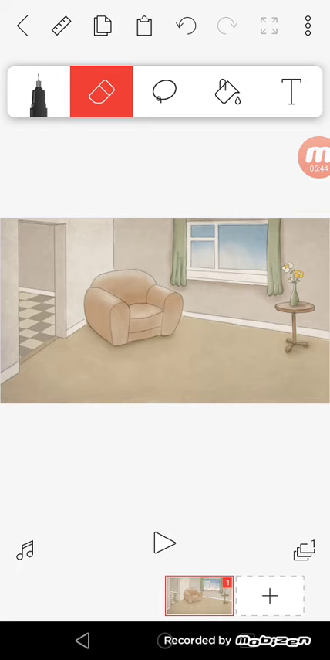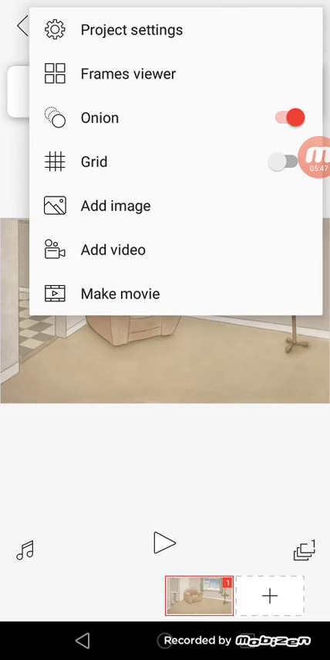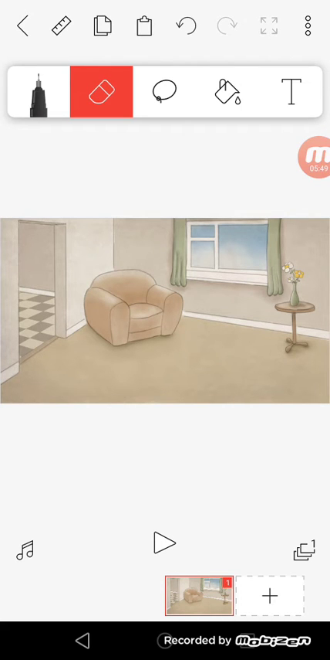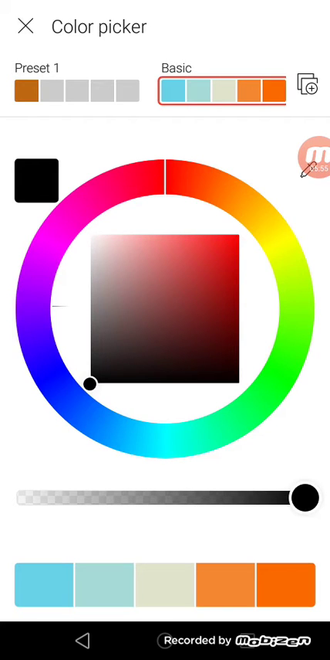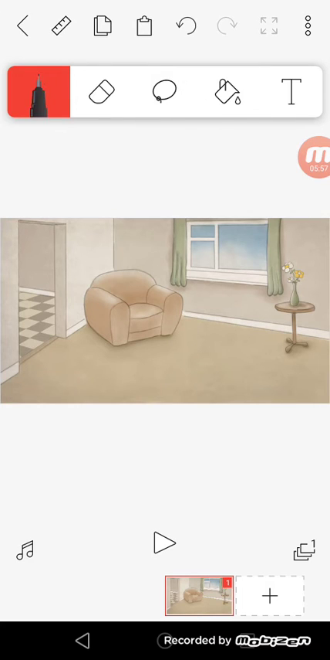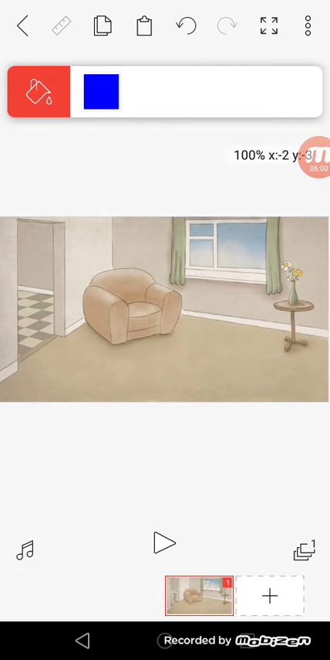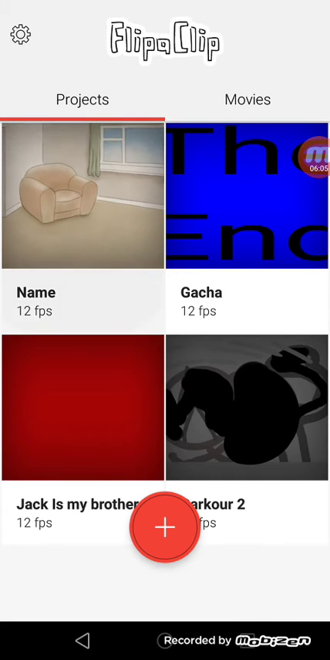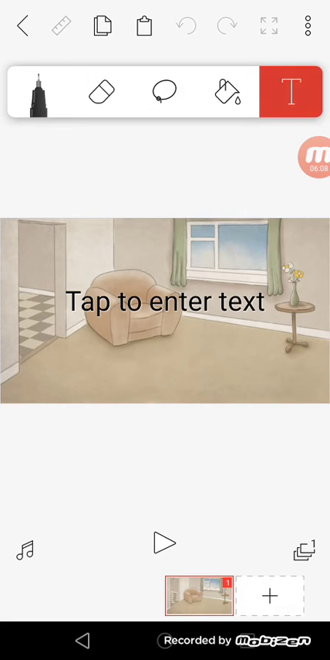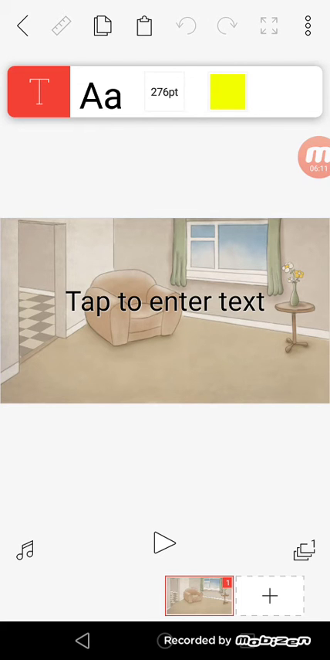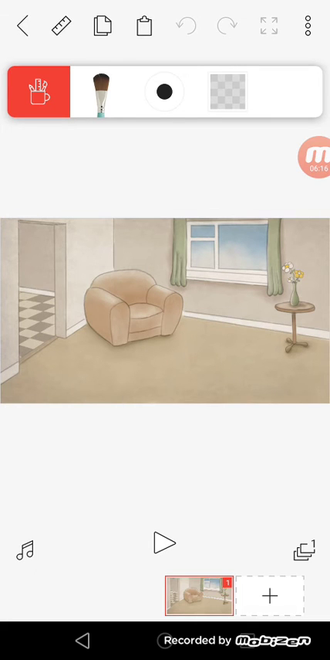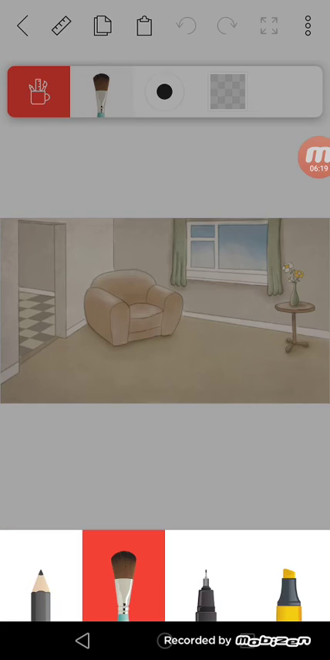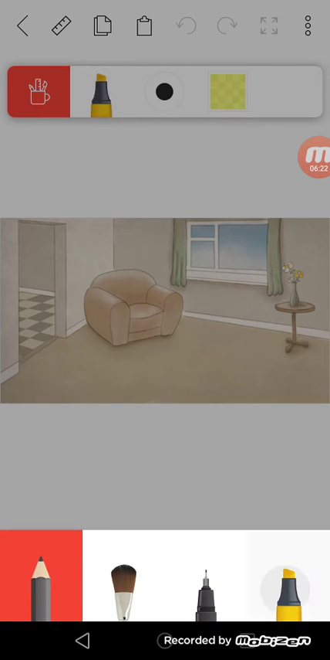Now I'm gonna add an image. Not really, this is 5 minutes. So yeah, I've told you all the basics. Pretty much you can change the color just like the paint bucket. You can actually change the tool with that, change its color. If you go on text, you can also change it. Same with the pen, the paintbrush, the pencil, and the highlighter.